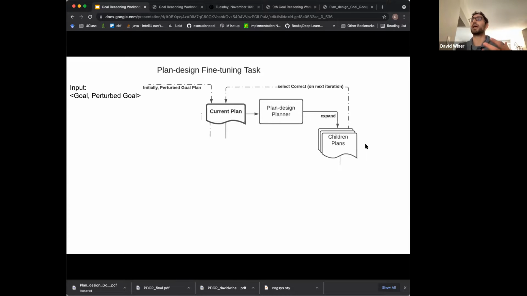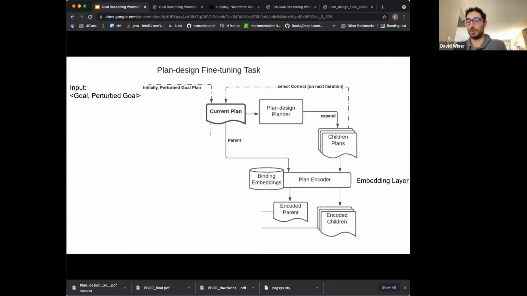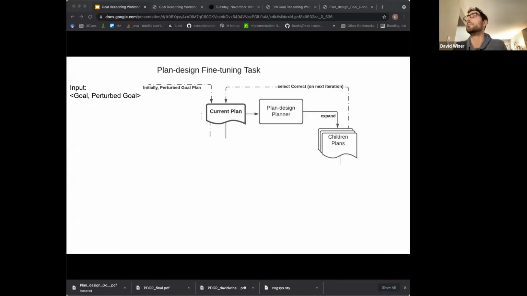So every possible edit the user could make gives all of the children plans. One of those children plans is actually the correct plan, meaning it's on some path to the goal that doesn't get undone. And we figure that out using the planner.